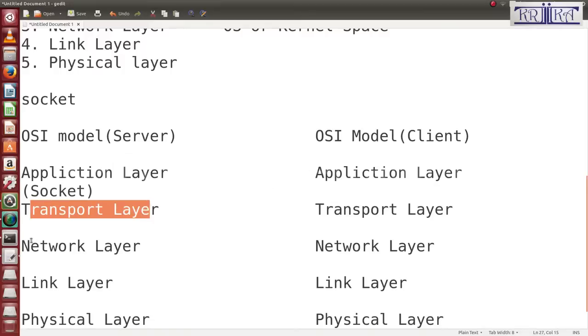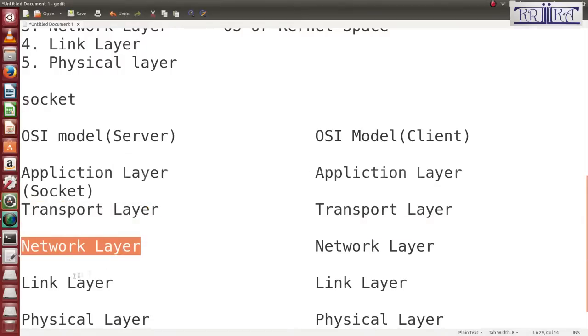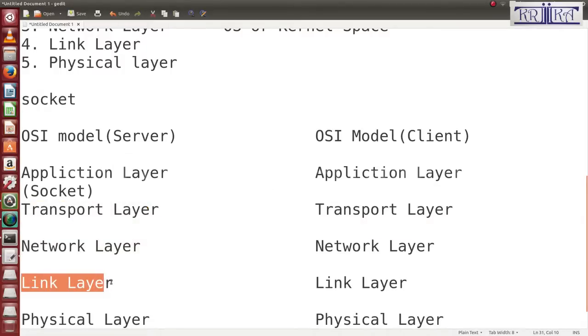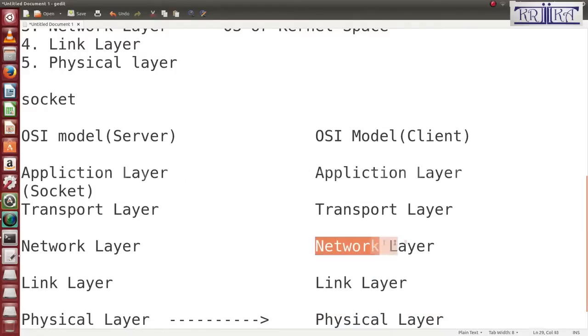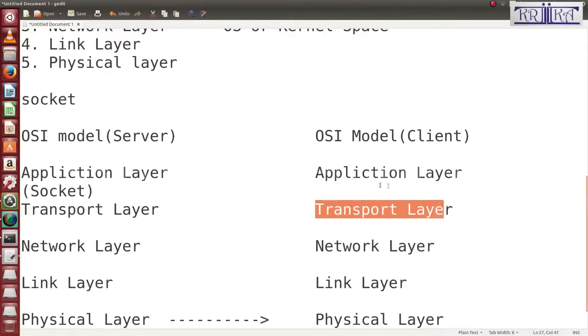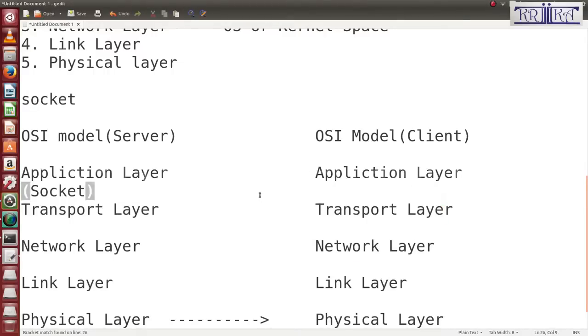Transport layer sends to the network layer. Network layer sends to the link layer. Link layer sends to the physical layer. After the physical layer means your hardware components. Then the data will be moved to the client OSI model. From the physical layer the data goes back up to the link layer, network layer, transport layer, and then it will be written into a socket.